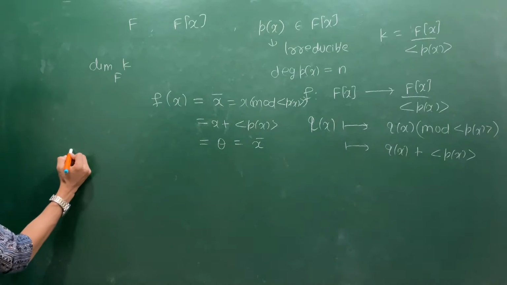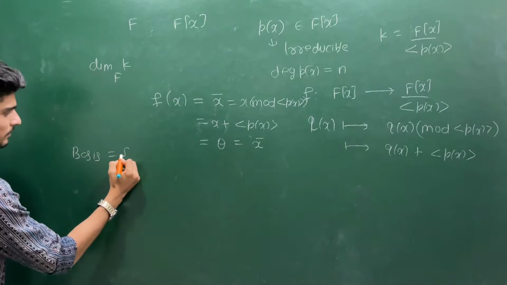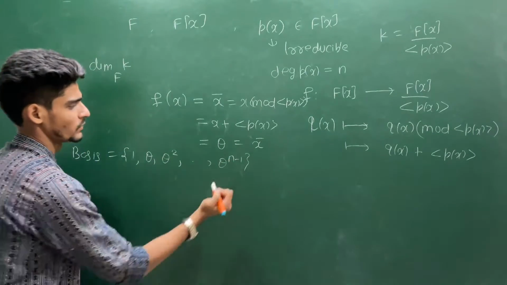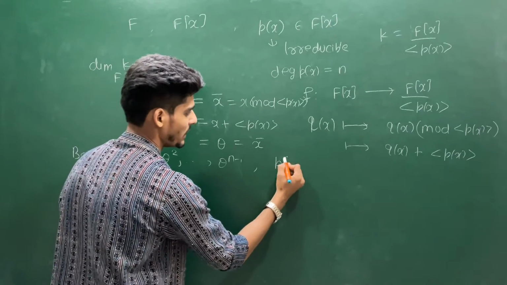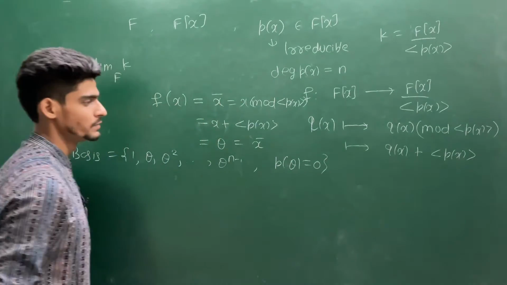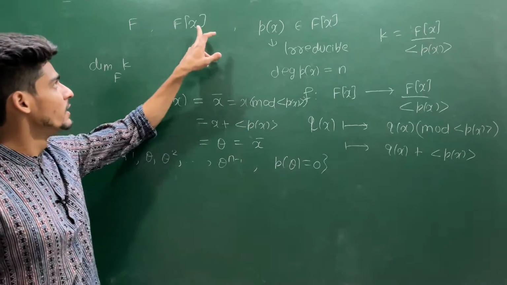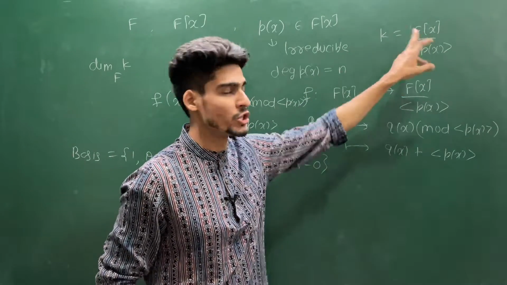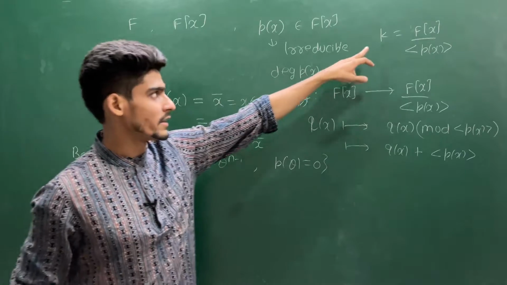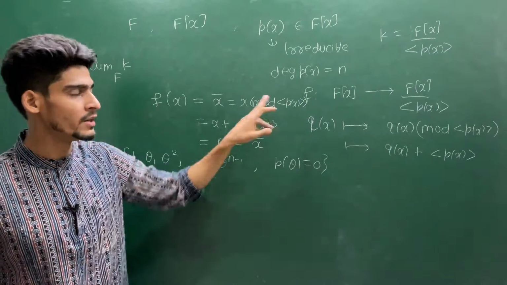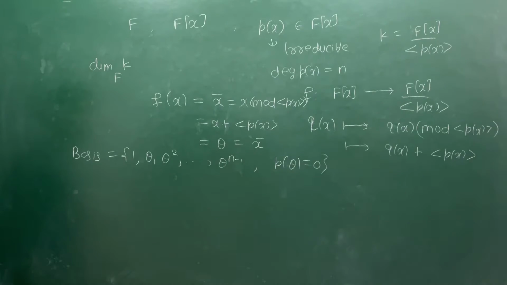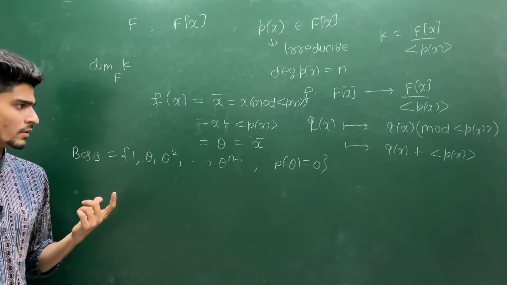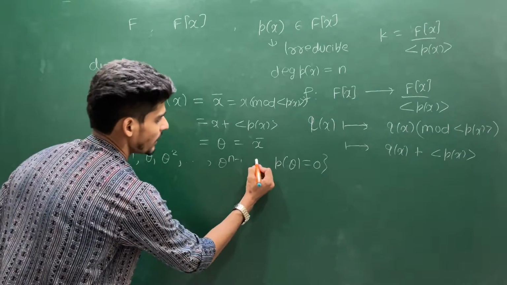Can I say this forms a basis: 1, theta, theta square, up to theta to the power n minus 1, where P(theta) is 0? Clearly this P(x) you have taken is a member of F[x], but you are looking for a root which is a member of K. K is a quotient structure and this theta is a member of K because you are choosing theta to be x modulo the ideal generated by P(x). So this is a very natural basis which comes to mind. Okay, let us prove that this is actually a basis.